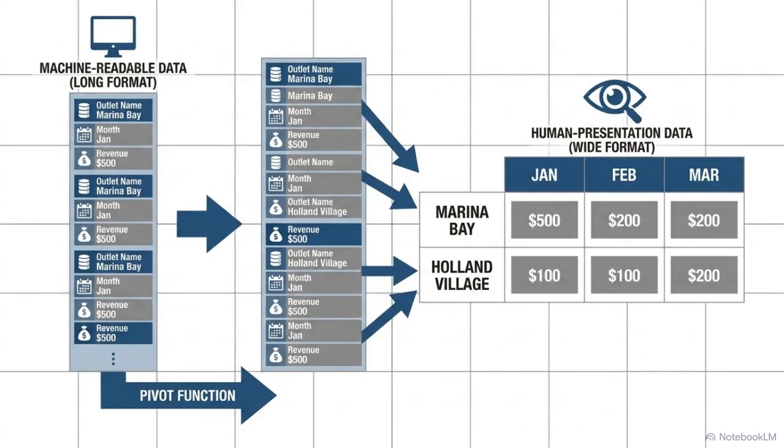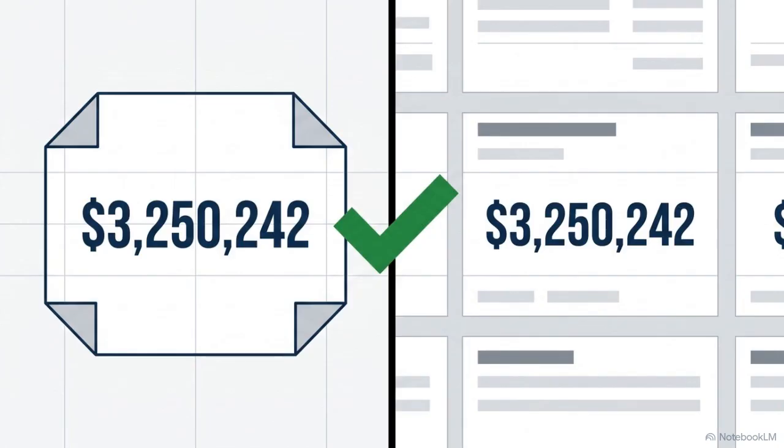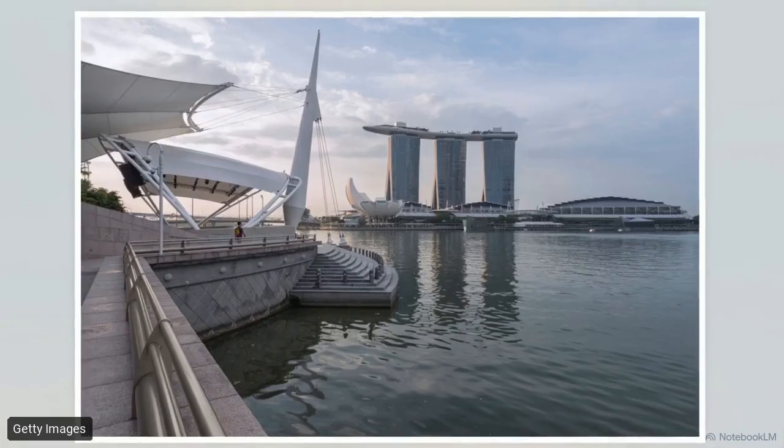To deliver this insight to the owner, we use the pivot function. This snaps the machine-readable data back into a wide spreadsheet format for human presentation. Before making any recommendation, we run a final check. We verify that the total of our new table perfectly matches the raw sales total we started with.